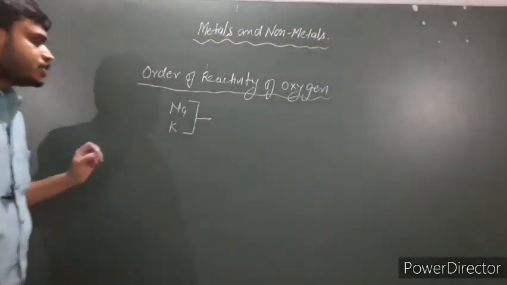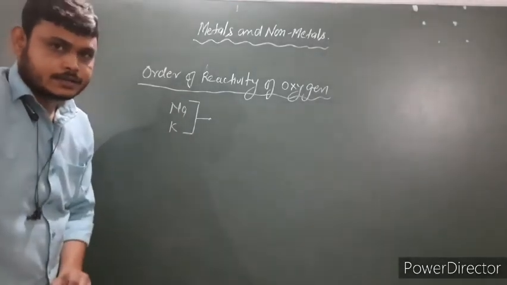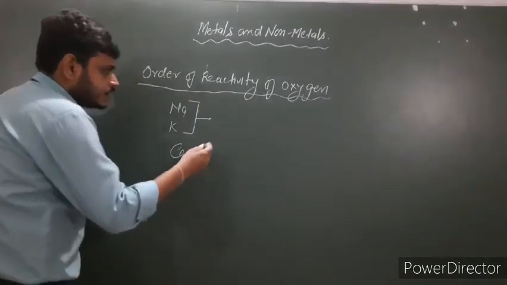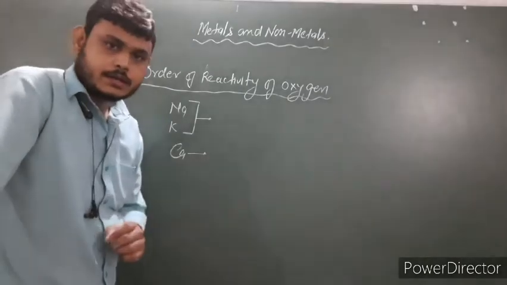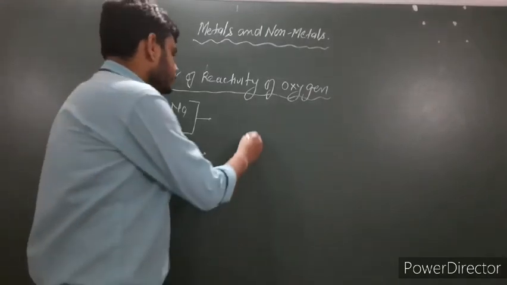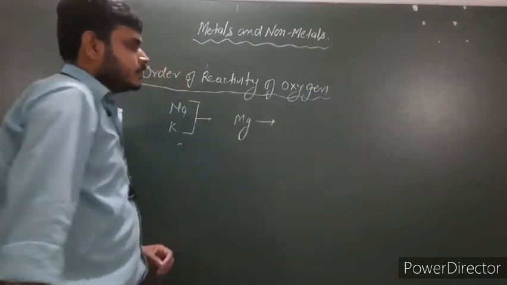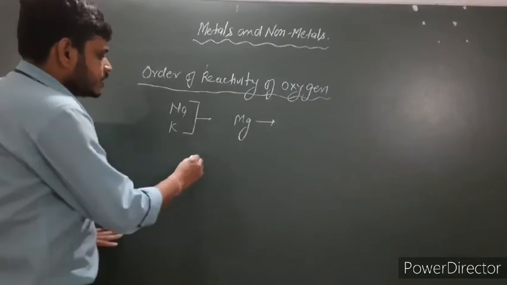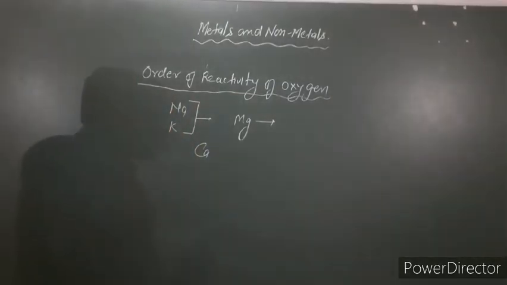Sodium and potassium react with oxygen more violently, whereas magnesium reacts with oxygen only by heating, and calcium reacts with oxygen by strong heating.